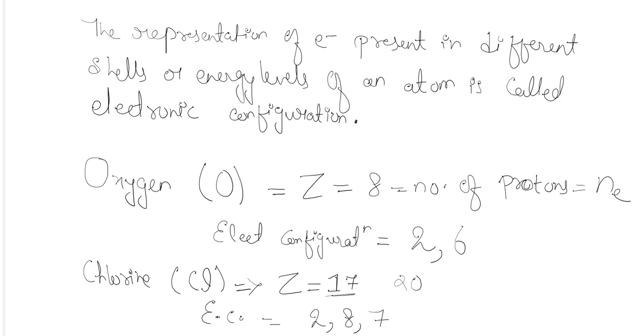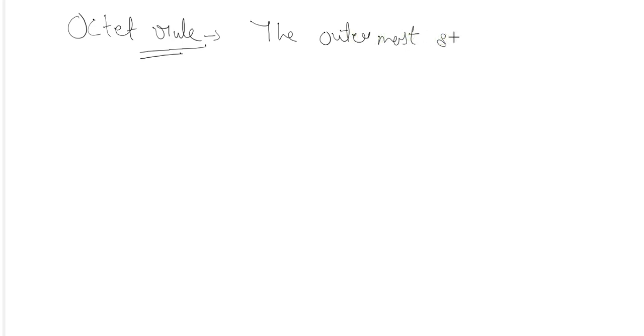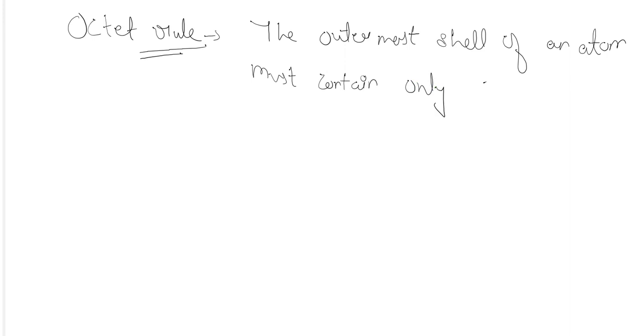The reason behind it is the octet rule. What is the octet rule? The octet rule says that the outermost shell of an atom must contain only 8 electrons.